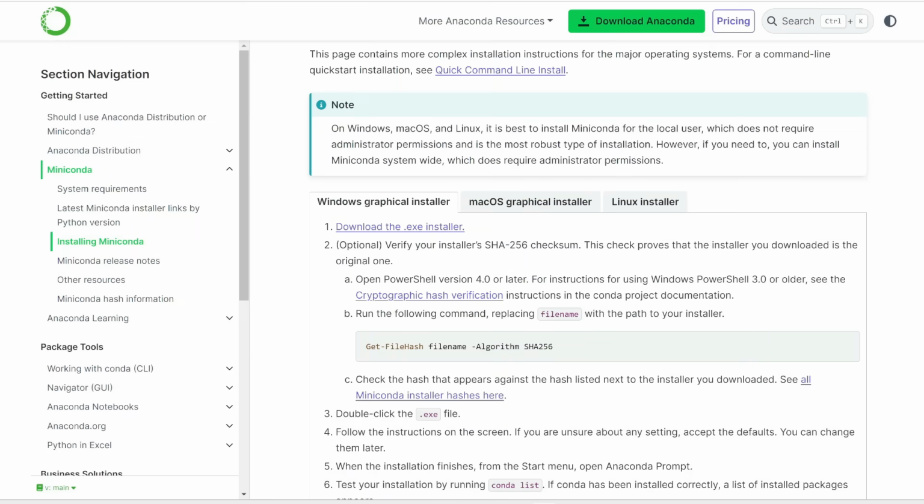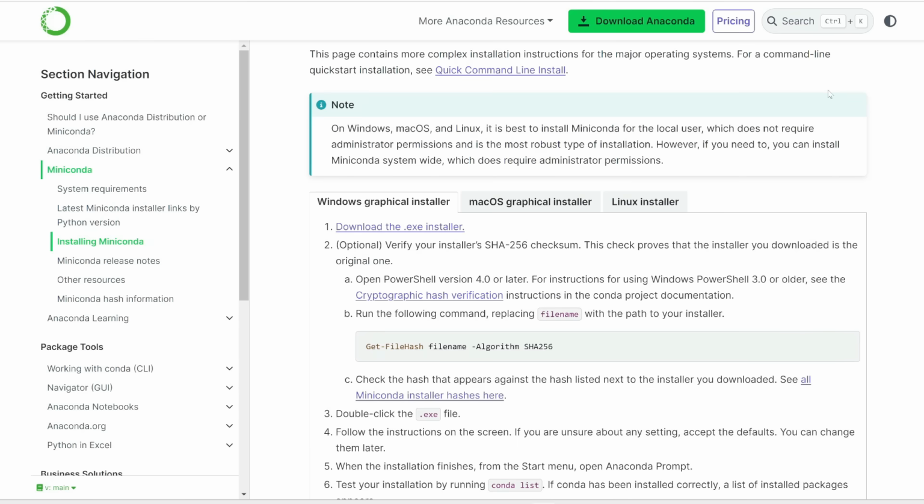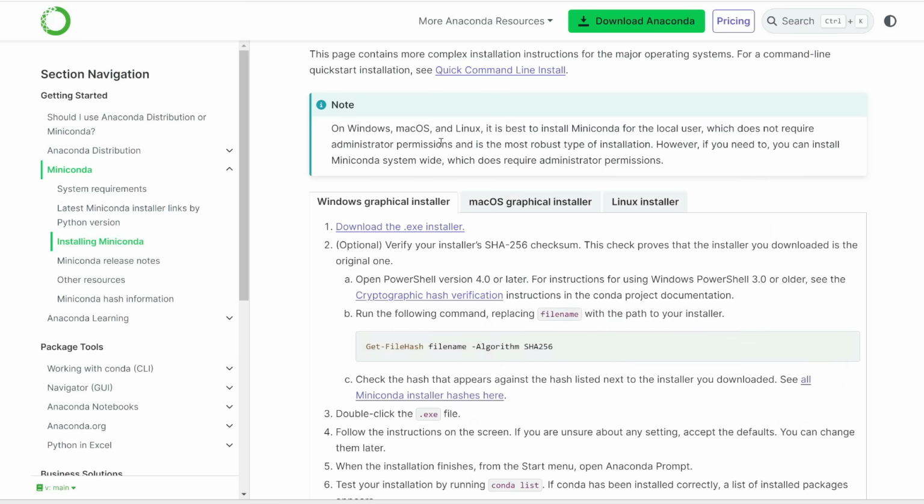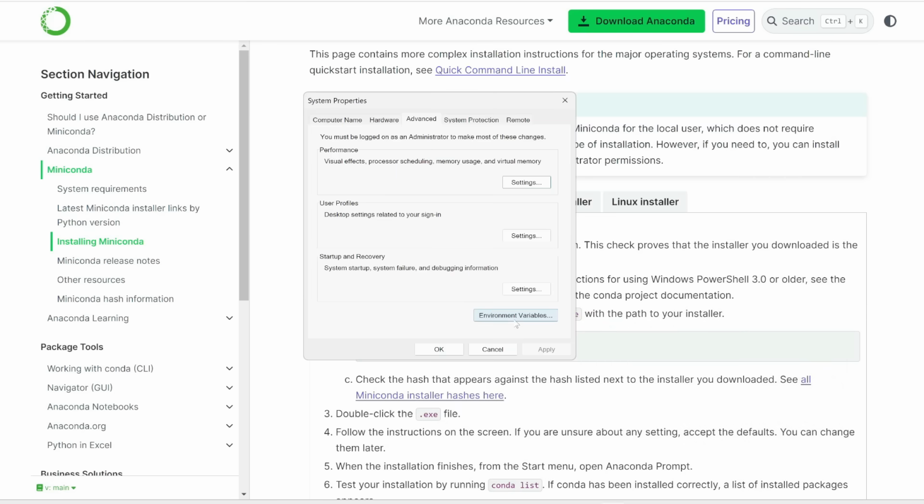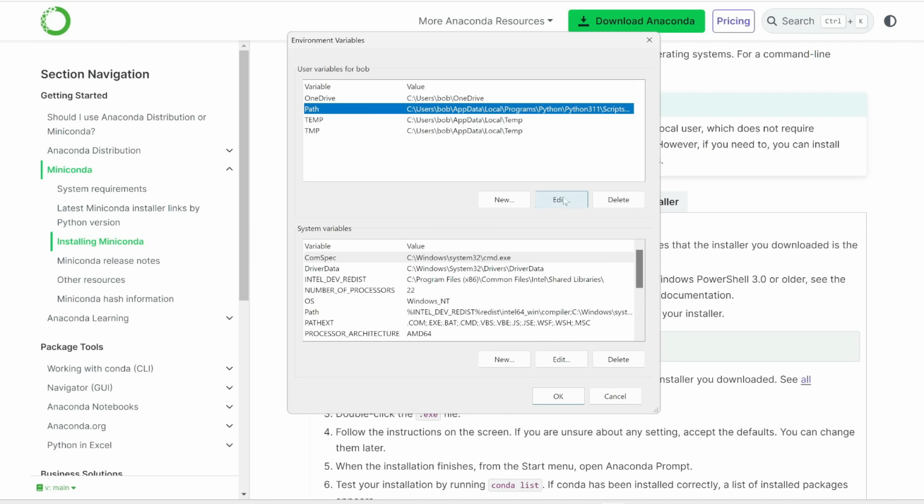Now, we aren't done yet, so if you open up the command prompt and you type in conda --version, you're still going to see that Conda is not recognized. This is because we haven't added Anaconda to our path yet. So let's exit out of this, and then to add it to our path, we simply search for this function, edit the system environment variables. We're going to click on this, and then click on environment variables, and then click on the one that says path, and then click edit.